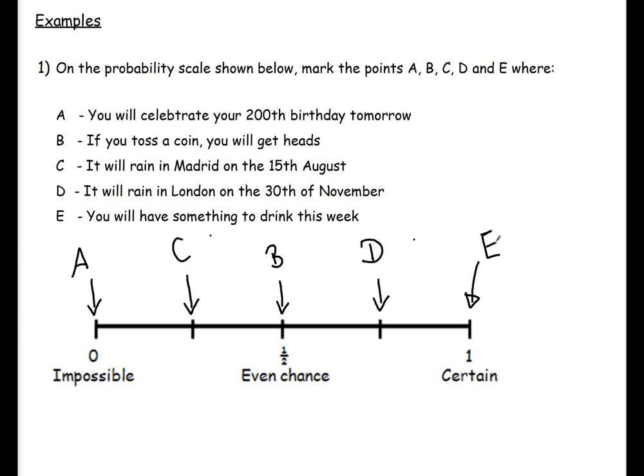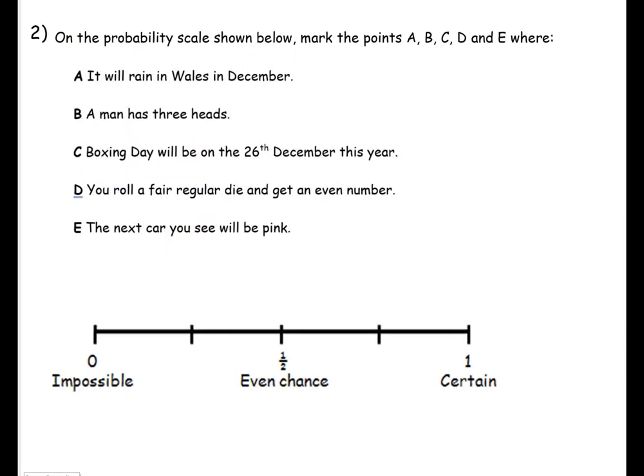Okay, so that's how you'd answer a question on probability scale. Let's try another example. With this, we're using all this terminology that we have learnt: impossible, even chance, certain, unlikely, likely. And we're placing those on a probability scale, knowing that 0 is impossible, 1 is certain, half is even chance, and unlikely is anything between 0 and a half, and likely is from half to 1. So let's look at A. It will rain in Wales in December. It's very likely that this will happen, so I'm going to place A there.